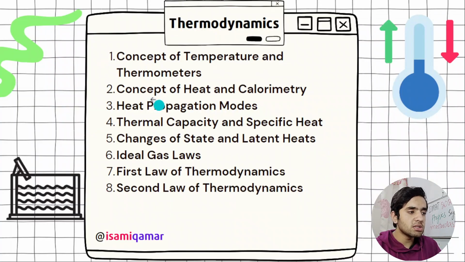Concept of temperature and thermometers, concept of heat and calorimeter. Calorimeter is like from chemistry. That's not included, but they have added it in physics. Just study that. I did not study it in high school either. I don't know anything about calorimeter.